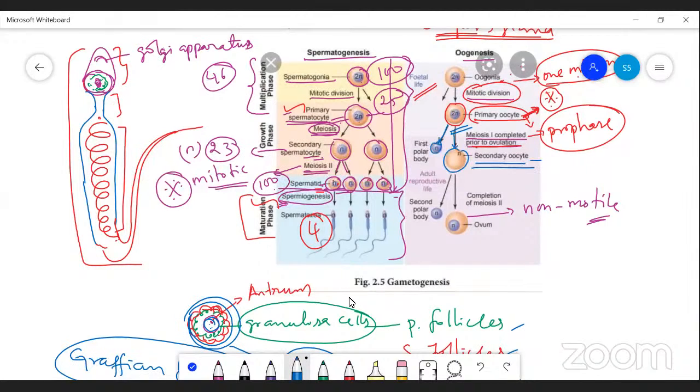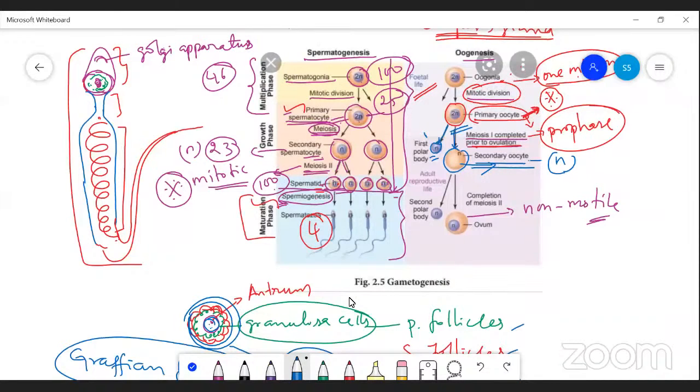The secondary oocyte is haploid in nature. The first polar body is also haploid in nature, but the cytoplasmic components are not distributed to the first polar body.